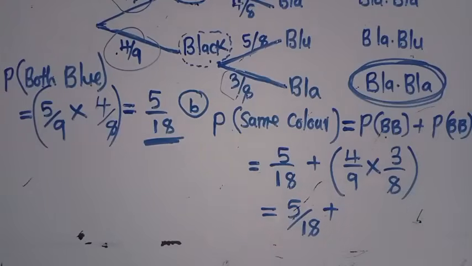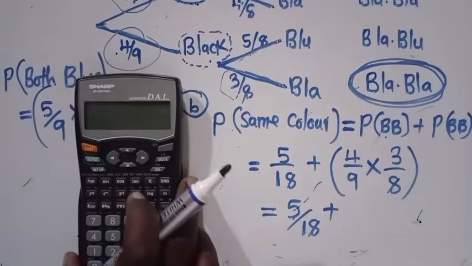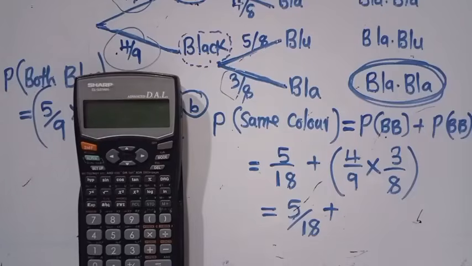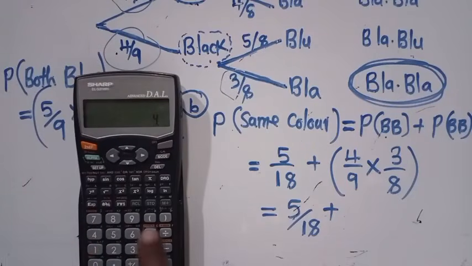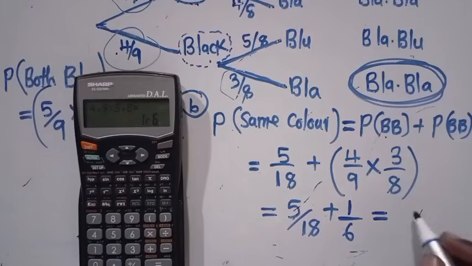Let me just confirm: 4/9 times 3/8 gives 1/6. So my answer is 1/6. Then when I add, the final answer is 4/6.